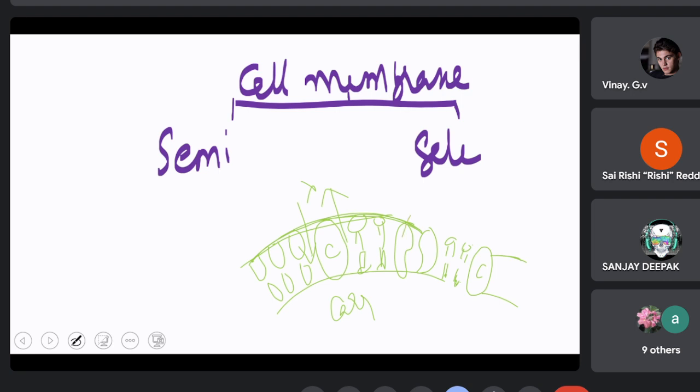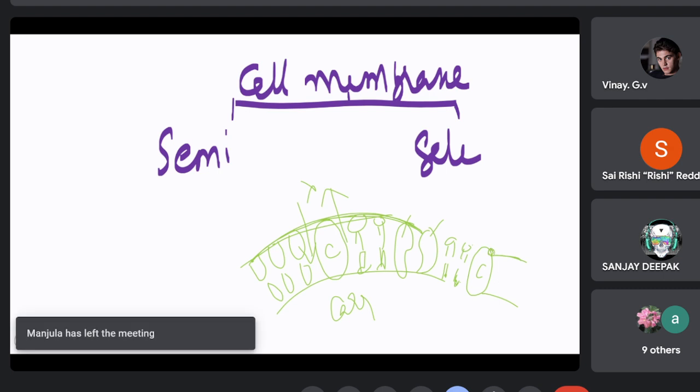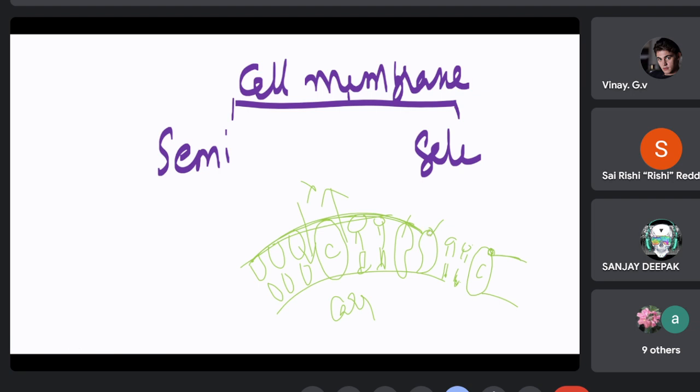Another protein present in the plasma membrane acts as a channel. All these carrier proteins have specific binding sites for the ligand or the substance to be transported, based on which either the channel opens or closes. Whenever we come across transport of substances, it takes place in solution, isn't it? A solution has a solvent and a solute.